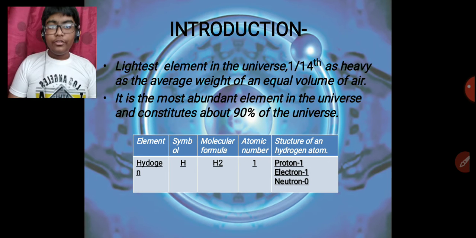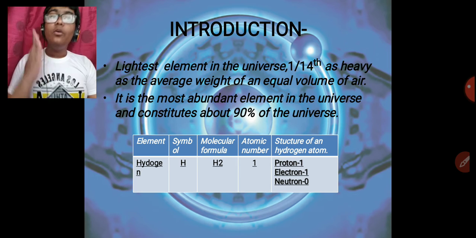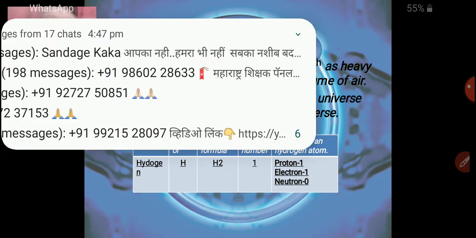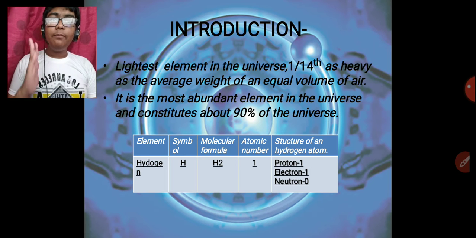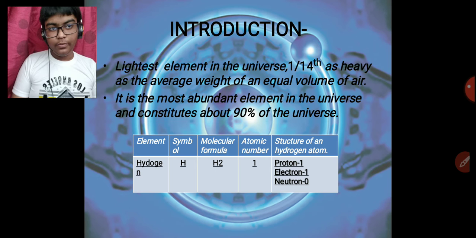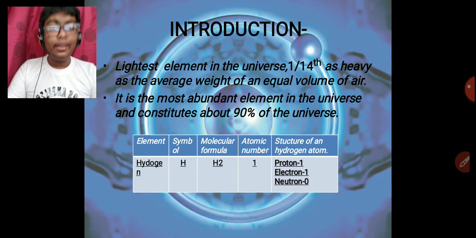If you see the introduction to it, it is the lightest element in the universe. It is 1/14th as heavy as the average weight of an equal volume of air. It is the most abundant element in the universe and constitutes about 90% of the universe. It's denoted by the symbol capital H.